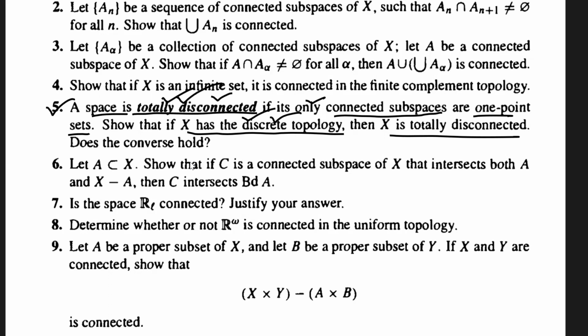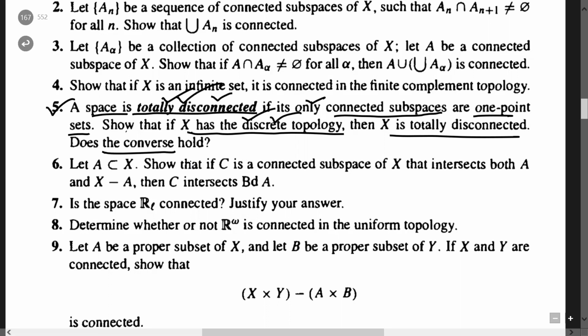So this also tells you about the converse. See here what is written: if X has the discrete topology, then X is totally disconnected. Does the converse hold? The answer is no. Try to understand this question. It is showing that if X has the discrete topology, then only one point sets are connected. Now, suppose X is a topological space in which only one point set is connected.